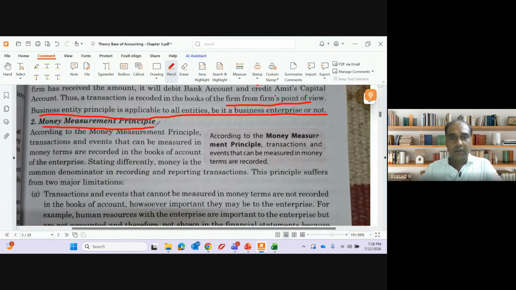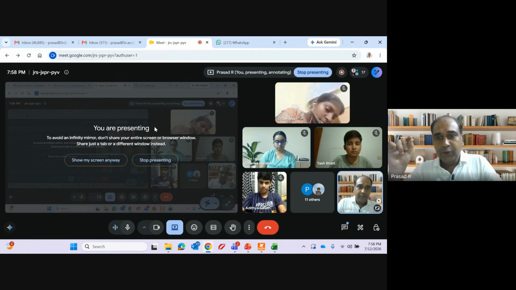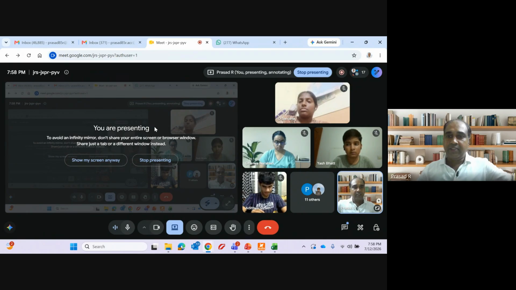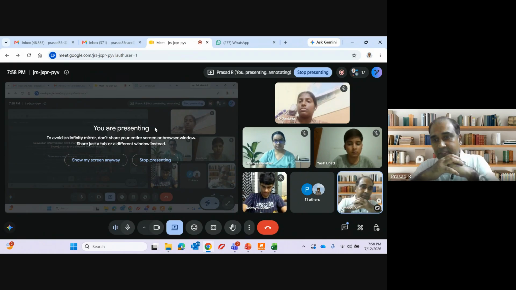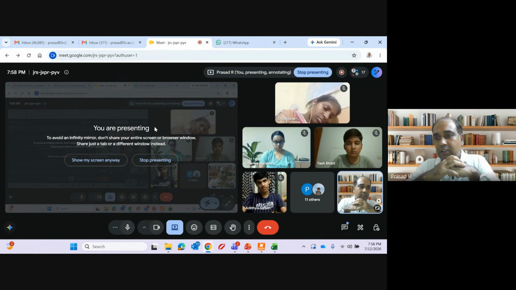Money measurement principle. If you remember the definition of accounting, the first thing that we mentioned is that it has to be a financial transaction. Identifying, then measuring. The first step was identification, the second step was measuring. So we can record only those transactions which can be measured in terms of money. My employee got ill or he is having fever. Is it a business transaction?